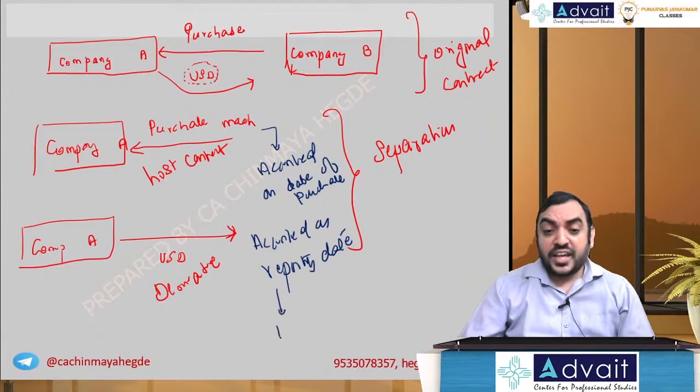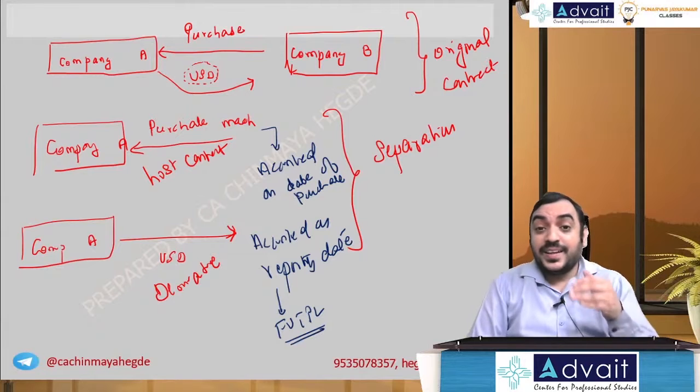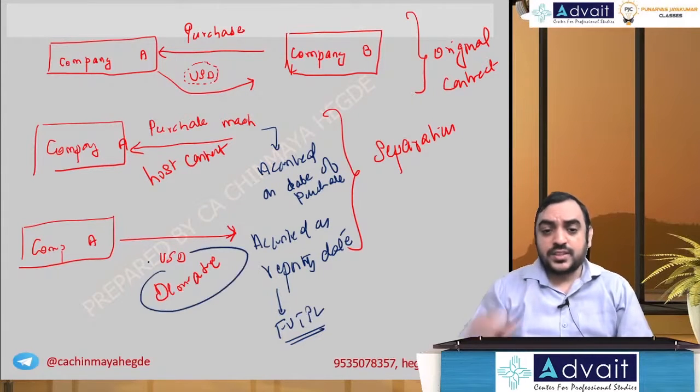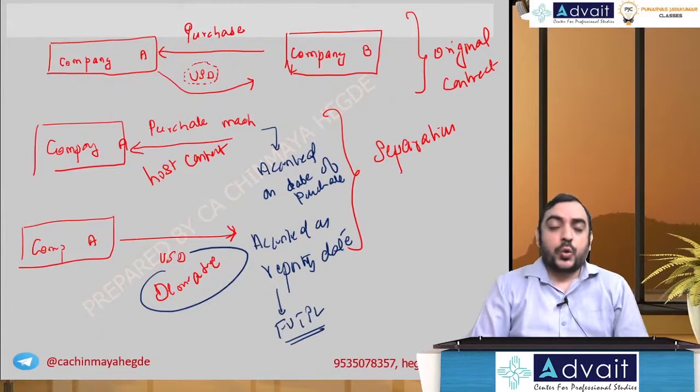The two on what? FVTPL basis, fair value through P&L account basis, because it's a derivative to be classified as FVTPL. Derivative contract to be settled in future requires no investment or less investment, minimal investment, and the value of the underlying asset has an impact on value of derivatives. So these three conditions satisfied, this becomes a derivative. Okay, now can you please tell me one thing here? This is USD derivative. Which contract are we talking about?